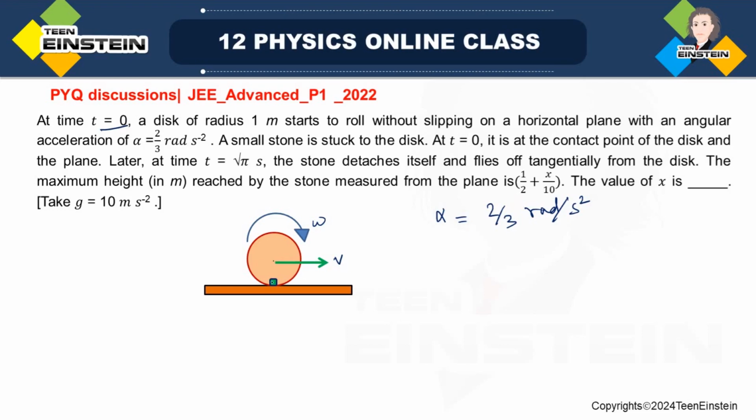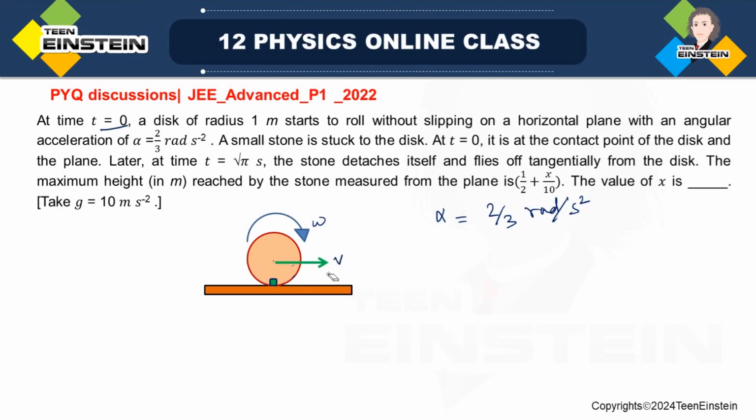Because of this rolling, every time the point of contact will be changing. That means this point will go somewhere here and this point will come to here, and this bottom point will just rise up to some height. So after some time, suppose this stone comes here somewhere and it flies off from the disc tangentially. This is the situation given.